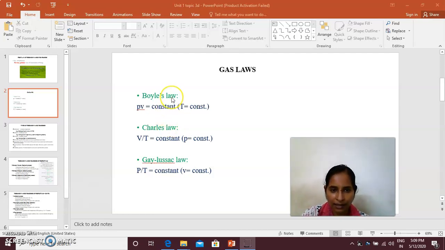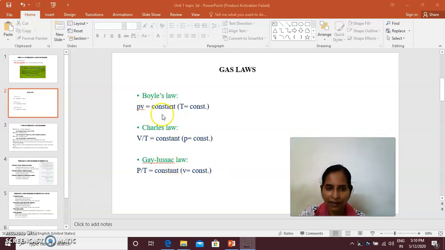Okay. In Boyle's law, we keep temperature constant. In Charles's law, pressure is constant, and in Gay-Lussac's law, volume is constant. By conducting experiments keeping one property constant and monitoring the other two, we study what happens to those two properties in Boyle's law, Charles's law and Gay-Lussac's law.